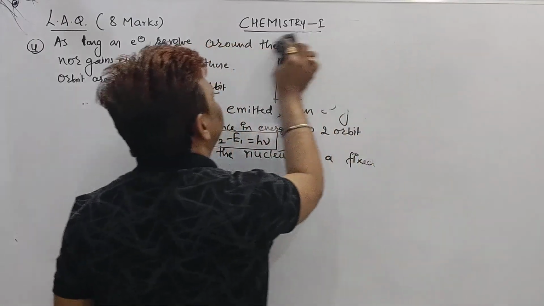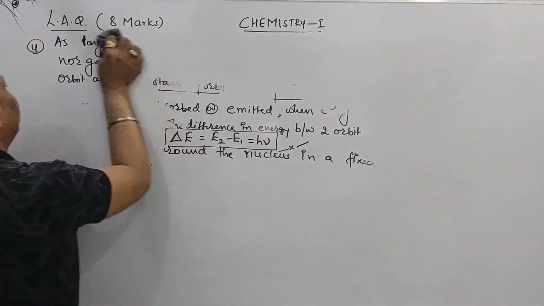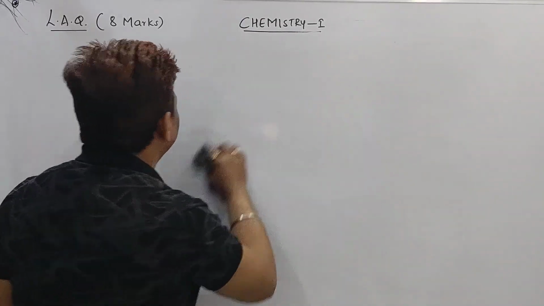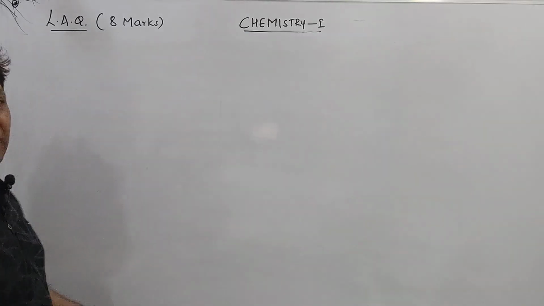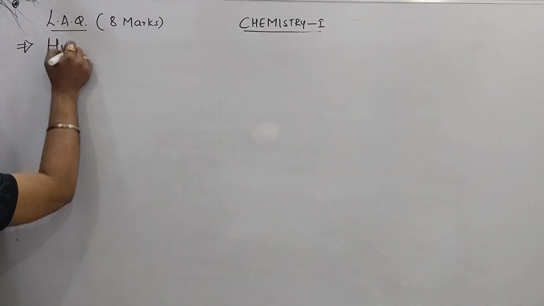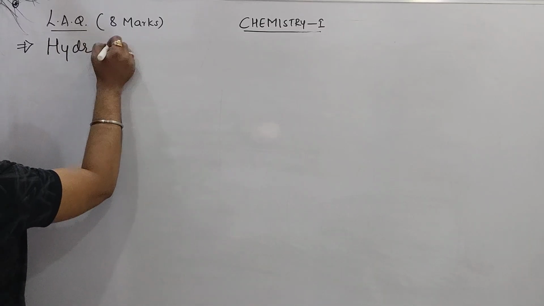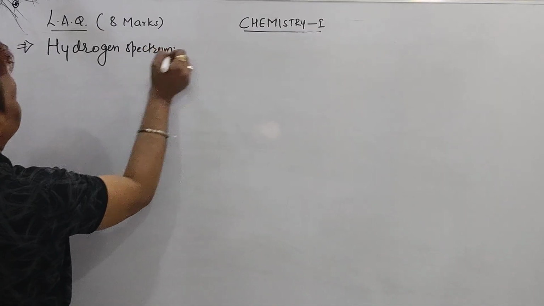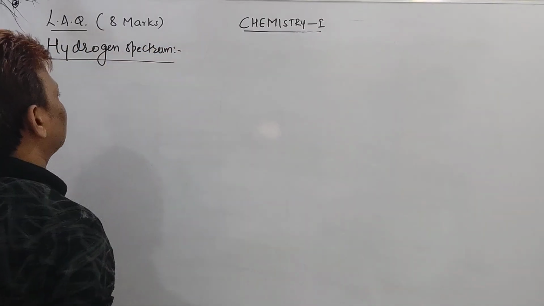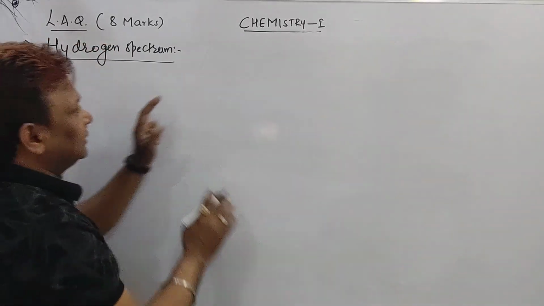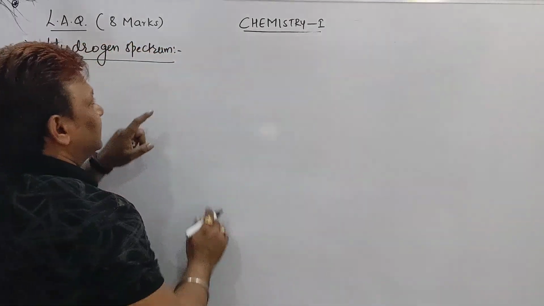So how to remember the spectrum of hydrogen and in what way we can score the remaining 3 plus 1, 4 marks, that I will tell you. But now the explanation of the hydrogen spectrum. So I am going to write here, hydrogen spectrum. In hydrogen spectrum, I just want to show you the diagram and explanation. But in the exam, no need to draw the diagram. See, but what is that?